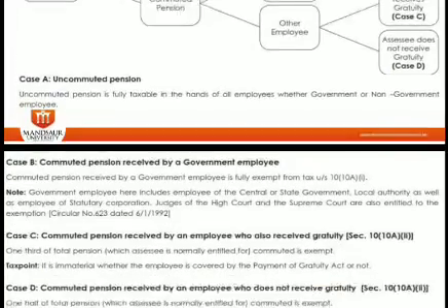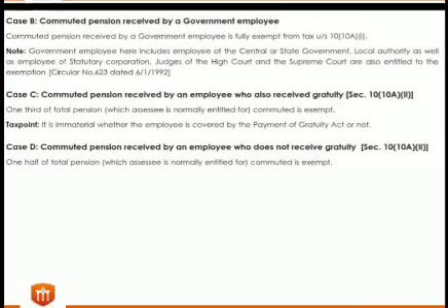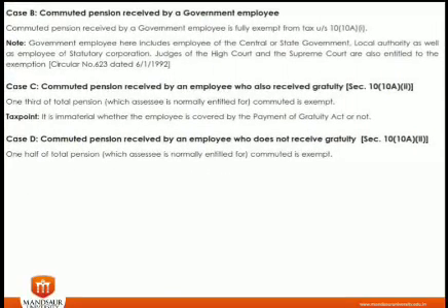Now case B is saying commuted pension received by a government employee. Whatever commuted pension is received by a government employee is fully exempted under Income Tax Act 10(10A), right? So if a person is a government employee and due to cash urgency he commutes his pension, commuting pension means taking a lump sum amount in respect of pension, that is fully exempt from tax.